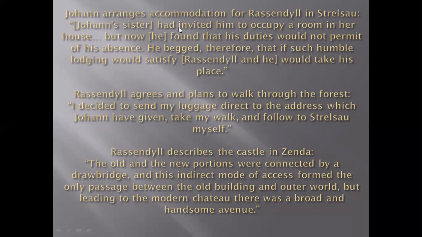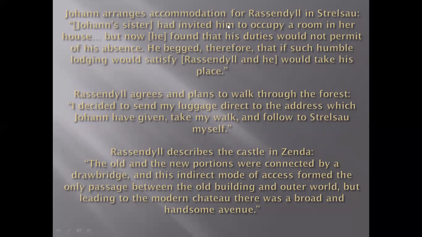Now, as John is not able to go there, Rassendyll may go in his place. She had invited him to occupy a room in her house, but he found that his duties would not permit his absence. He begged, therefore, that if such humble lodging would satisfy Rassendyll, he would take his place.